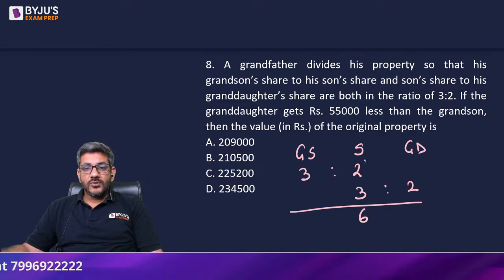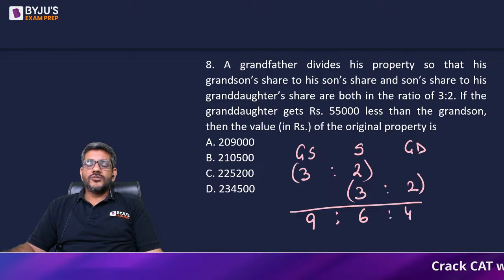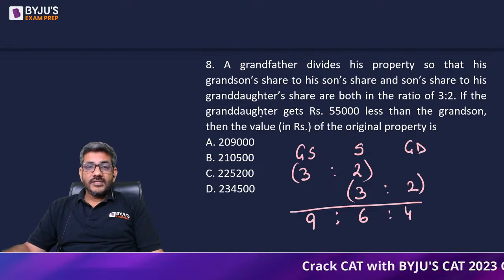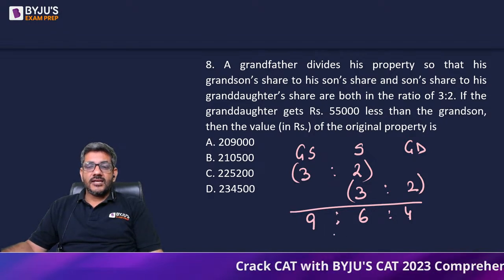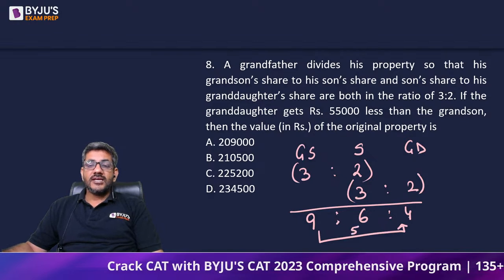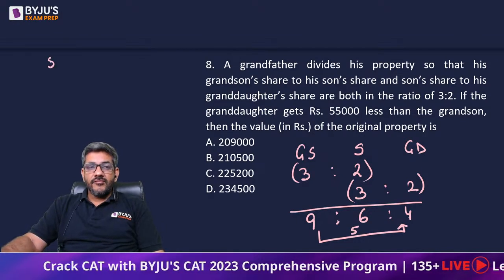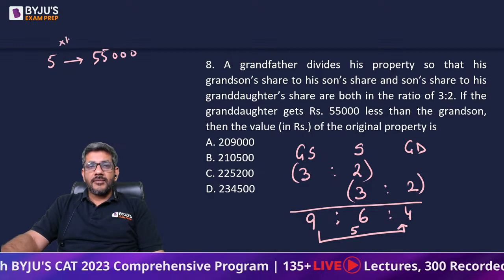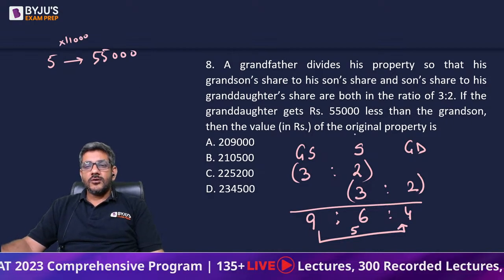So because the son is common, so let's make it a common multiple of 2 and 3, that is 6. तो इसका मैंने ट्रिपल किया है, that means this becomes 9. और इसका मैंने डबल किया है, that means this becomes 4. So the ratio is 9 is to 6 is to 4. Now he says the granddaughter gets 55,000 less than grandson. यहां मैं देख रहा हूं the granddaughter is getting 5 less than grandson. If 5 becomes 55,000, that means it is multiplied by 11,000. So what is the original property?